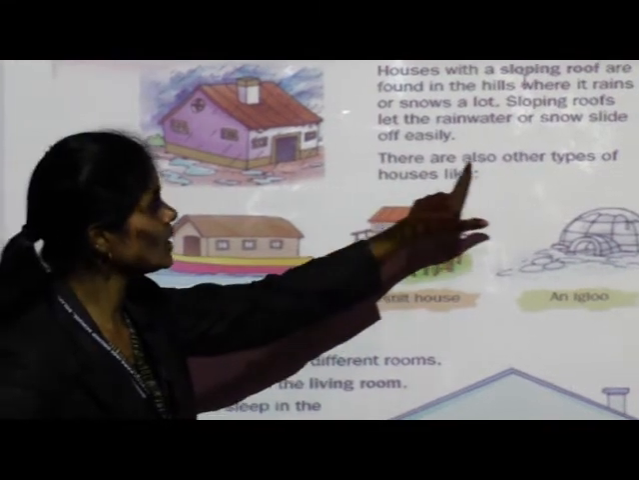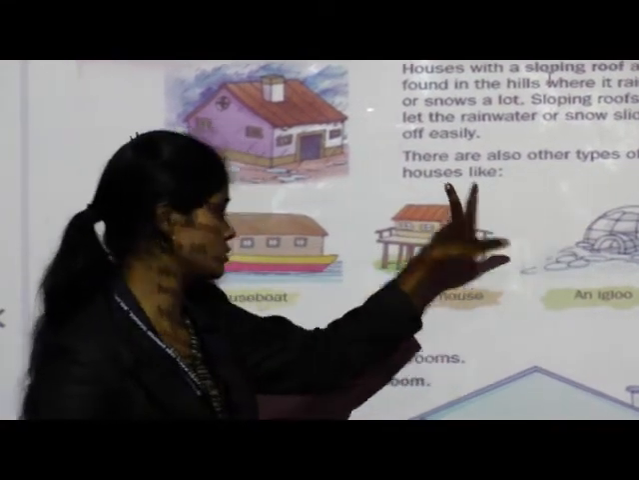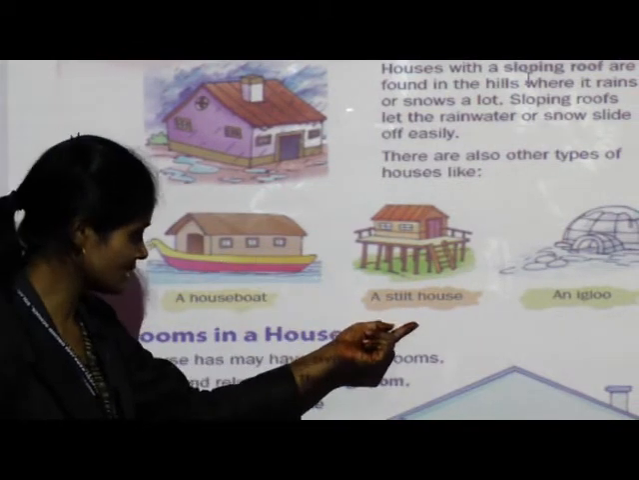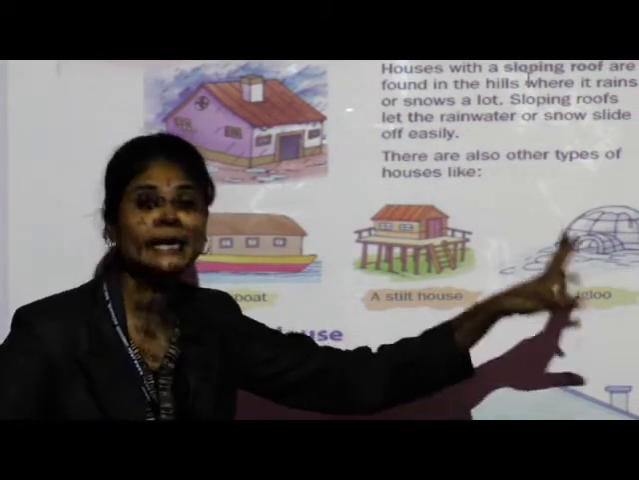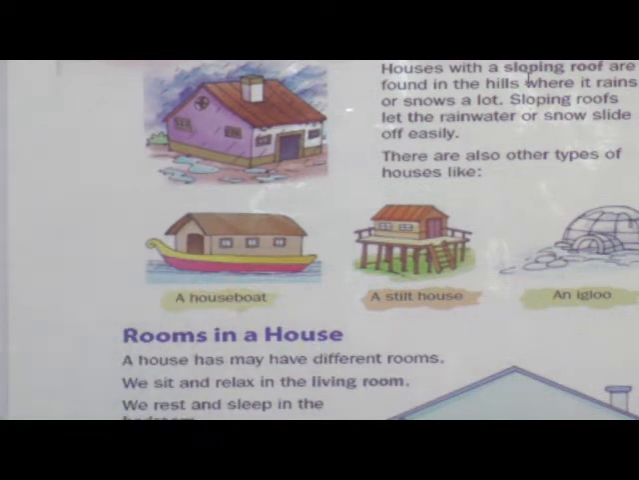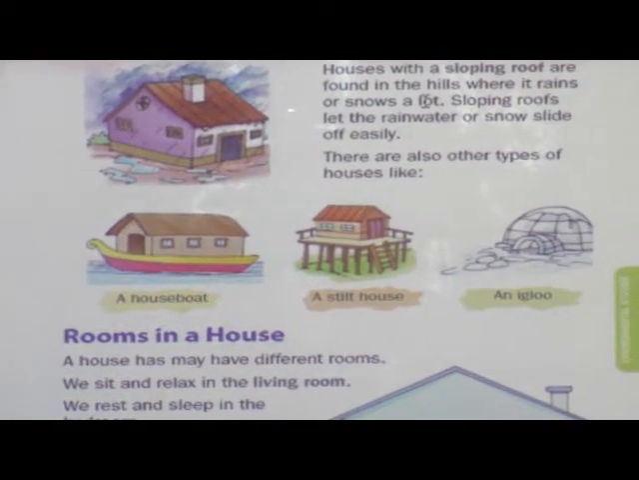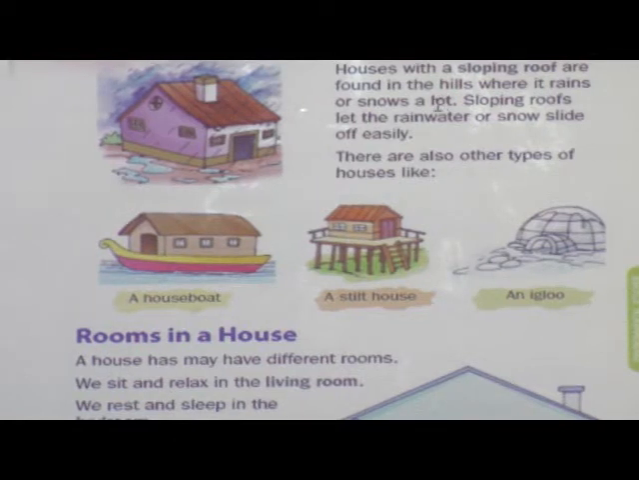See, there are also other types of houses like houseboat, a stilt house and igloo. So children, see, this we have learned, sloping roof houses. Where we find these sloping roof houses? In a hilly area. Okay. Next type is a houseboat.